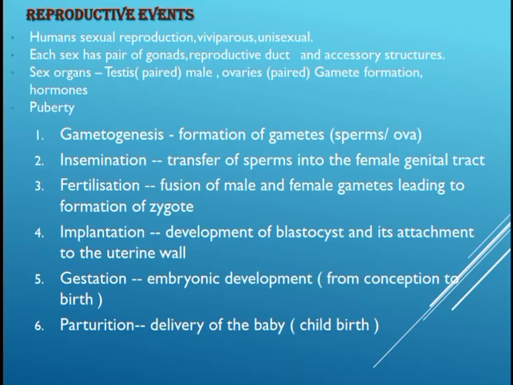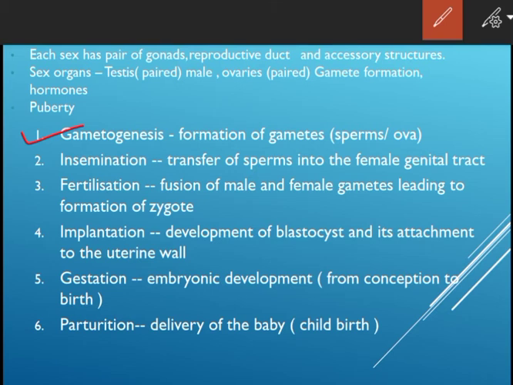The reproductive events in humans include gametogenesis, means the formation of gametes, insemination, that is transfer of sperm into female reproductive tract, fertilization, that is fusion of male and female gametes, implantation, that is formation, development, and then attachment of blastocyst to the uterine wall, embryonic development, that is called gestation, and parturition, that is delivery of the baby. These events occur after puberty.